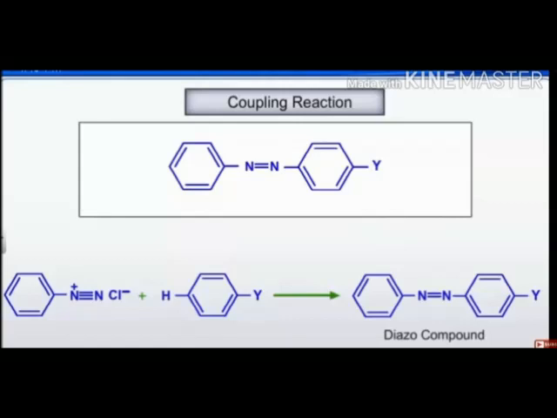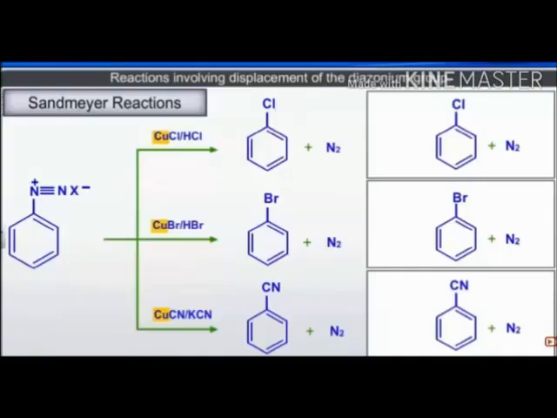Benzene diazonium chloride reacts with any other compound which has a group Y attached to it, and it forms an azo group with a double bond, and HCl is emitted. You can see how H and Cl are emitted: H from the other ring and Cl from the diazonium group.